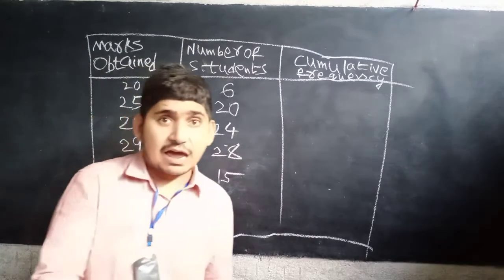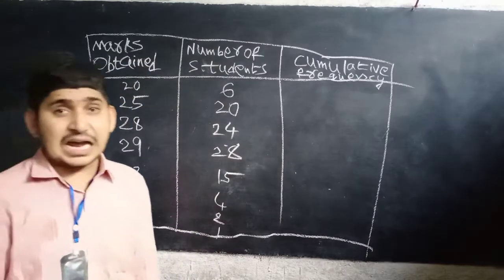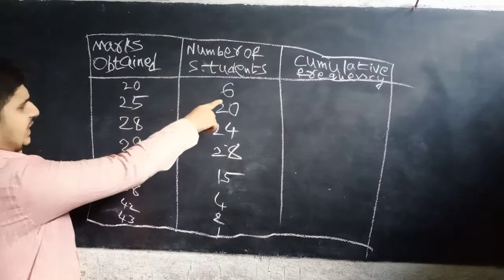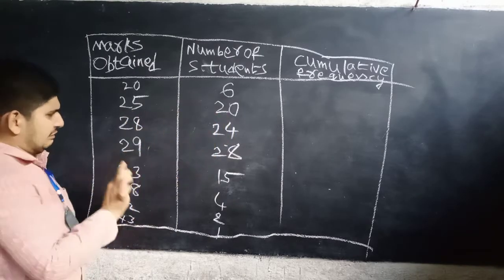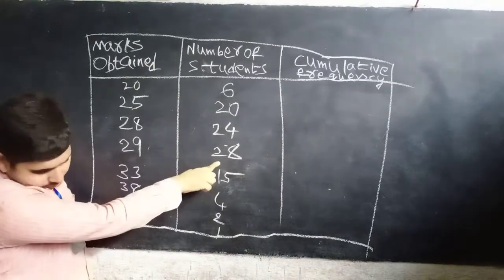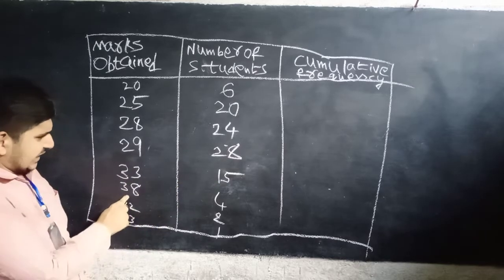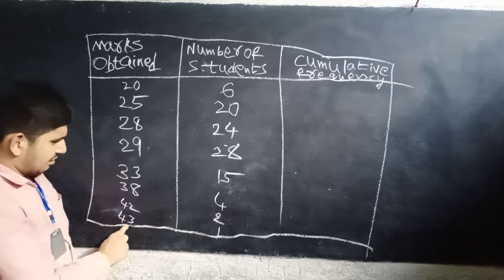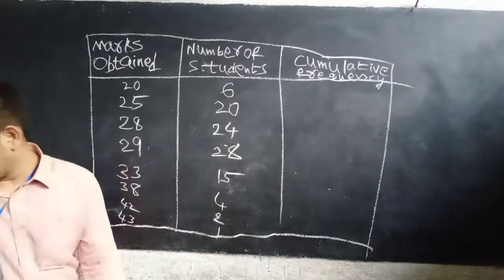Now the marks are not in proper order, so we are arranging the marks in ascending order, and the frequencies are here: 26, 25, 20, 28, 24, 29, 28. Now 33, 15. 38, 4. 42, 2. 43, 1.